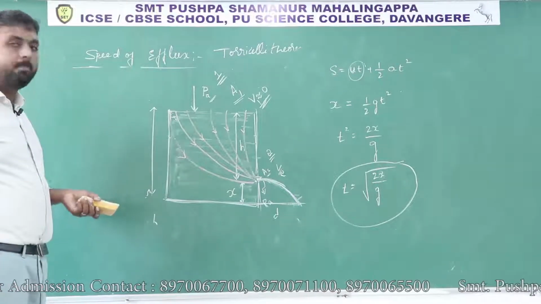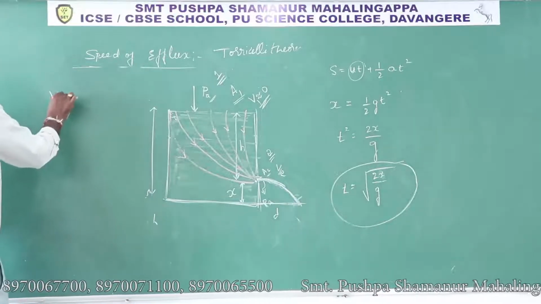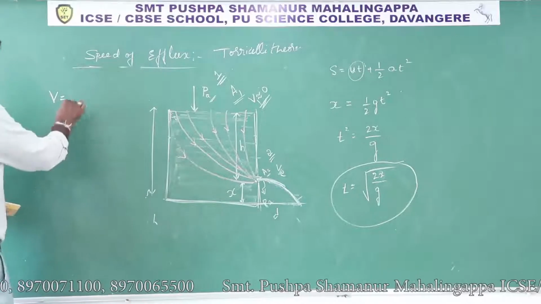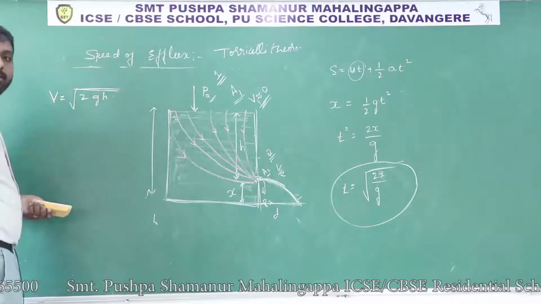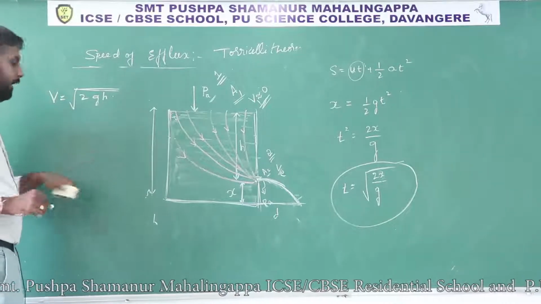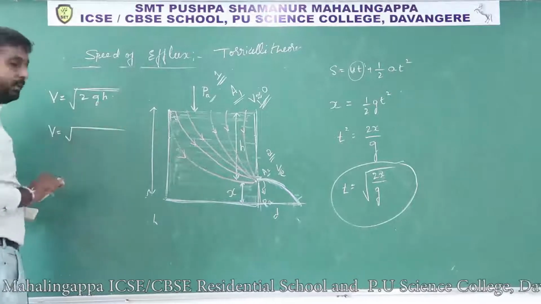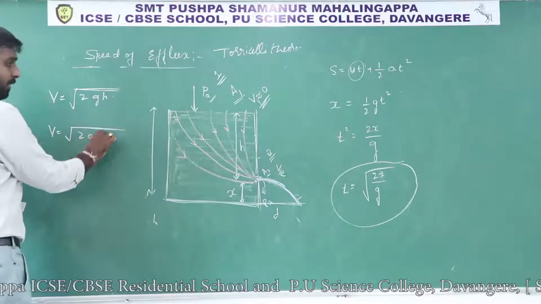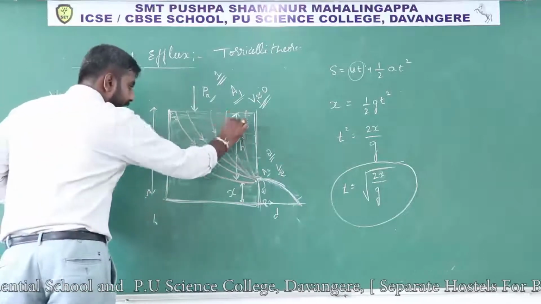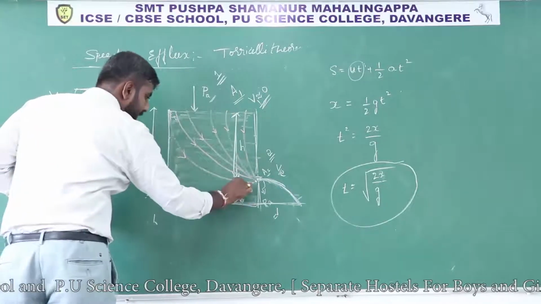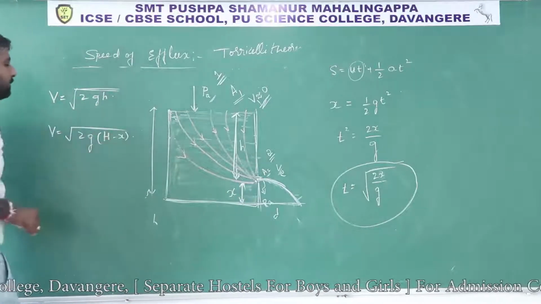And also in this diagram, v is equals to root over 2gh. With this velocity it will strike. See the diagram, you can definitely write that the value of h is nothing but capital H minus x.